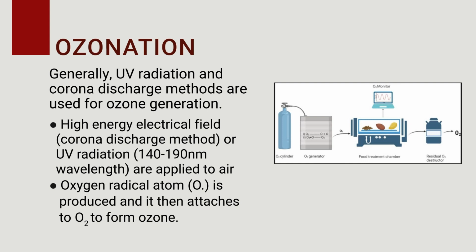How does it work? Generally UV radiation or corona discharge can be used for the production of ozone. And if the ozone is available, being highly reactive and unstable, they are an advantage.